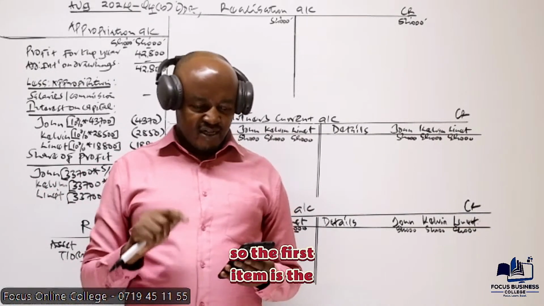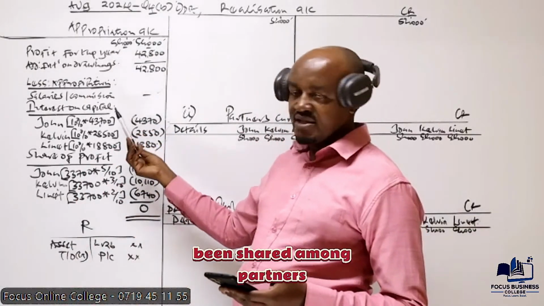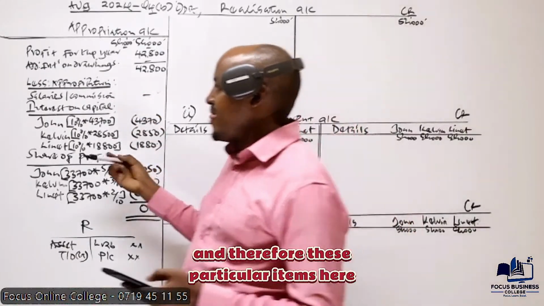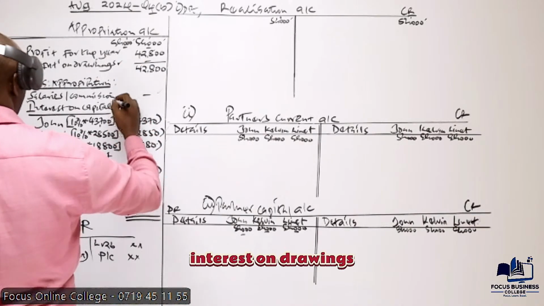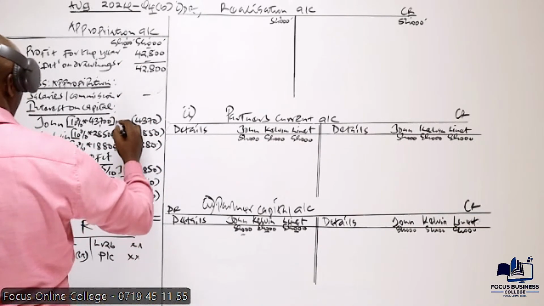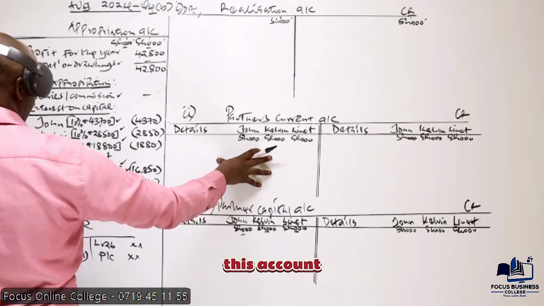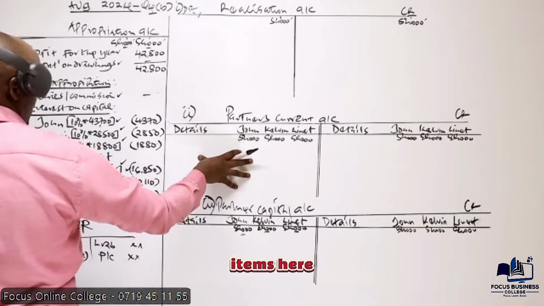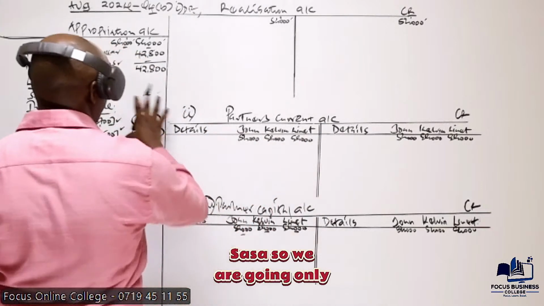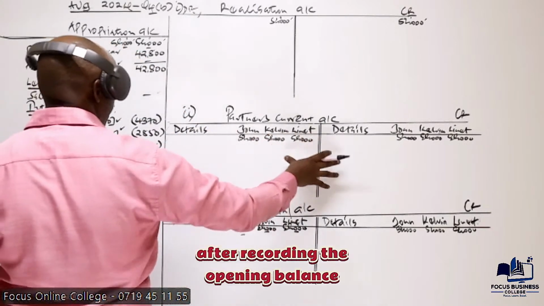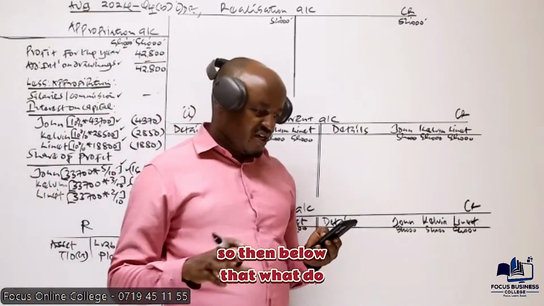So the first item is the net profit. Now this net profit, we know that this one has been shared among partners. And therefore these particular items here, that is any interest on drawings, any salary or commission, any interest on capital and the share of profit, all these will be posted to this account. But even before you post these items here, we definitely need to record the opening balance here. So we are going only to post this one here after recording the opening balances. But all these items will be posted in this account. So then below that, what do we have?